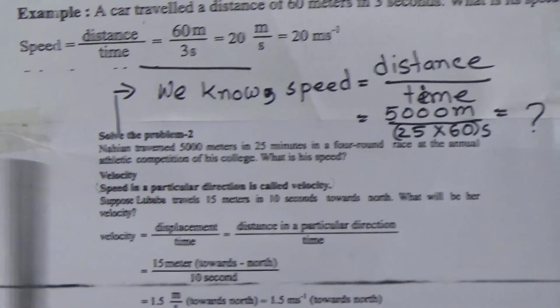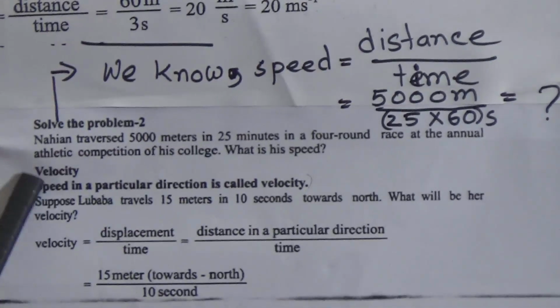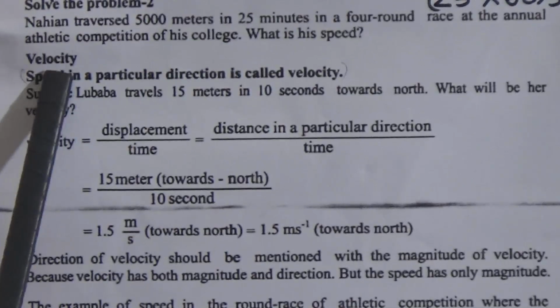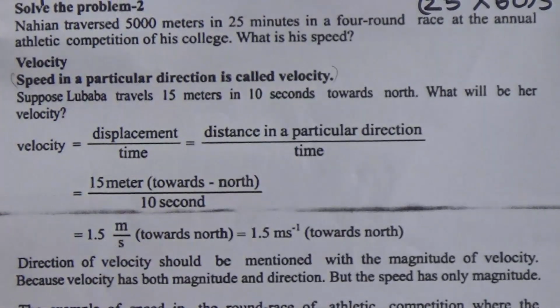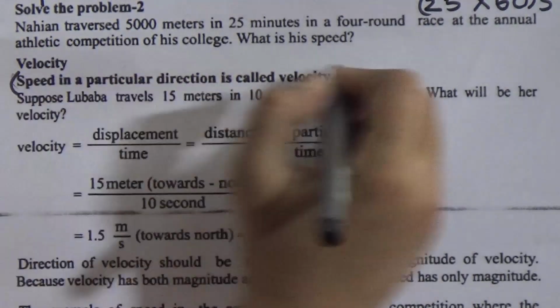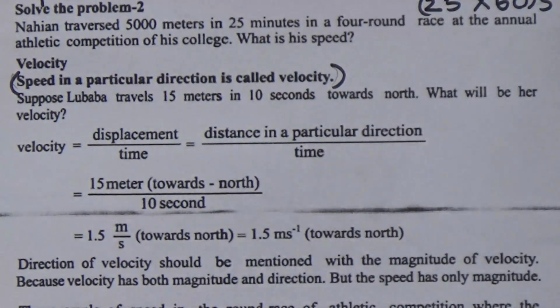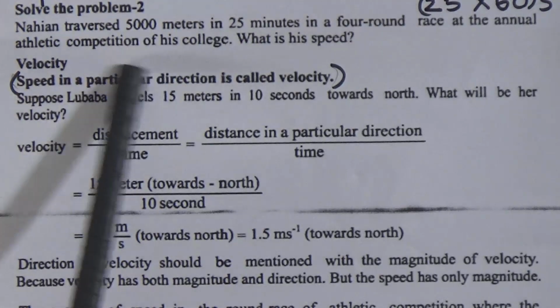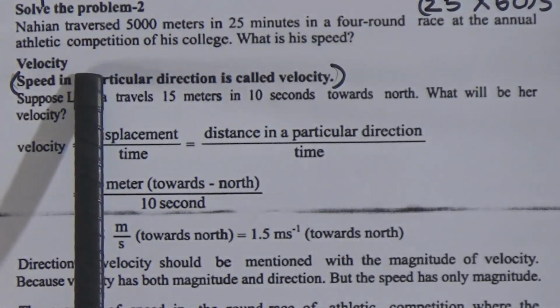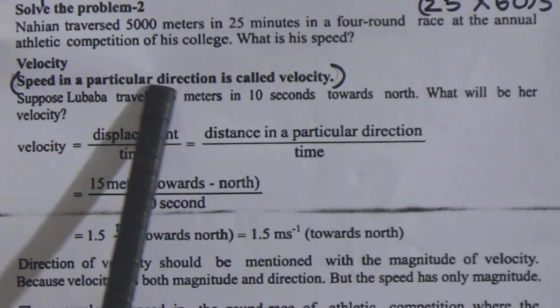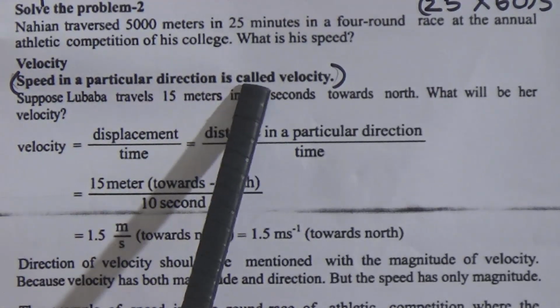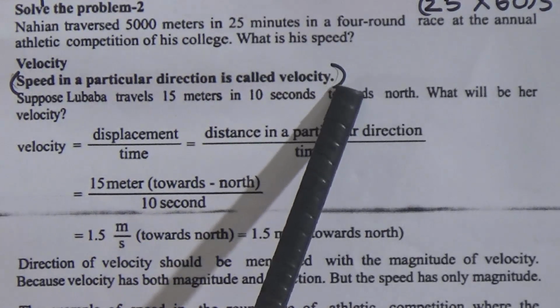Now we will discuss velocity. The definition of velocity: speed in a particular direction is called velocity. Dear students, we will say like this, that the distance travelled by an object in unit time in a particular direction is called velocity.